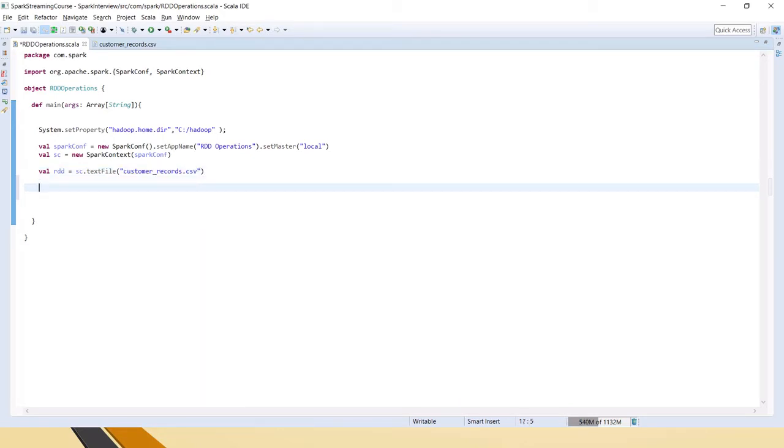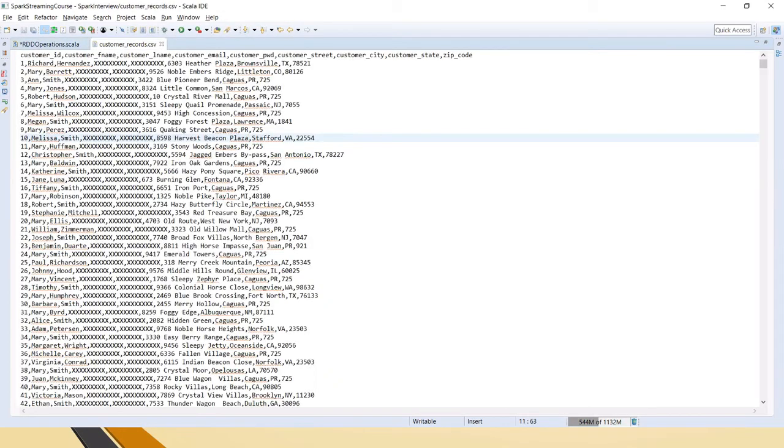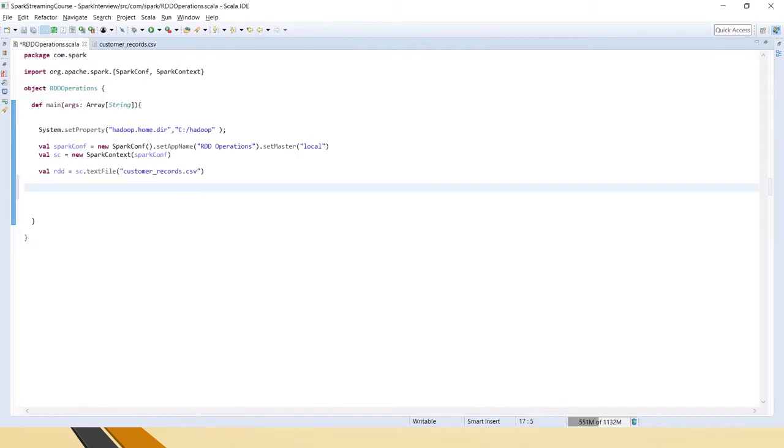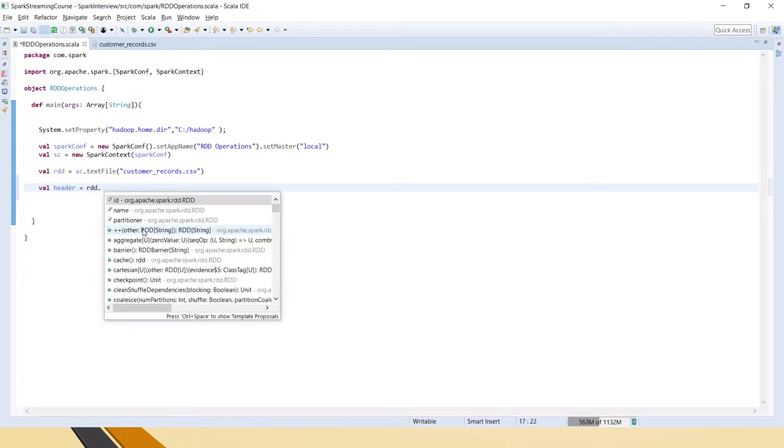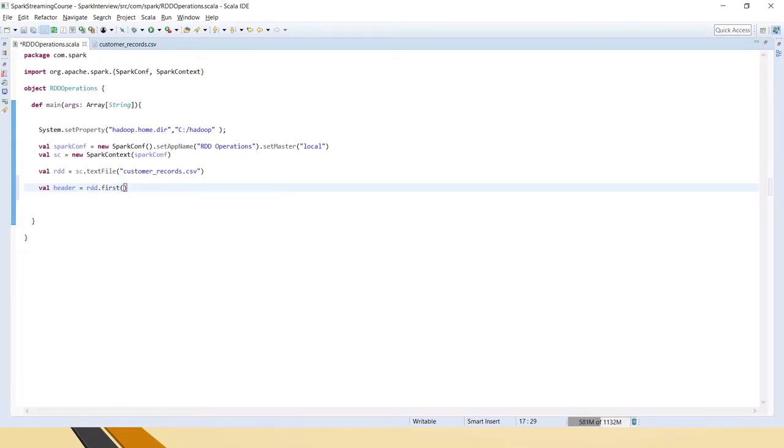Now if you see here, it has a header record. The first line is the header. We should not include that when filtering. So first let's take that out. If you say rdd.first, it will take the first line. This command will take the first line of this RDD.